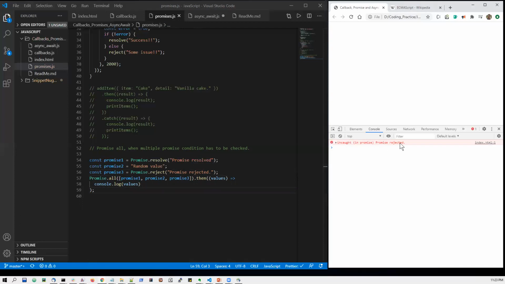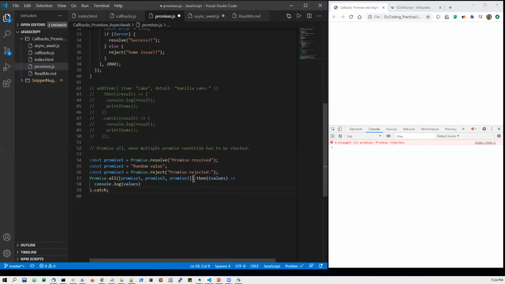You see "promise rejected" shown as an error in red font, because we are not handling it. So what is the best practice? We should always handle both reject and resolve in their corresponding catch and then.